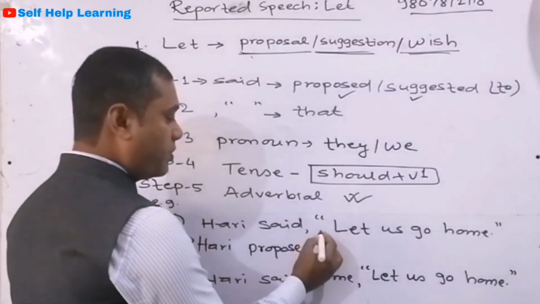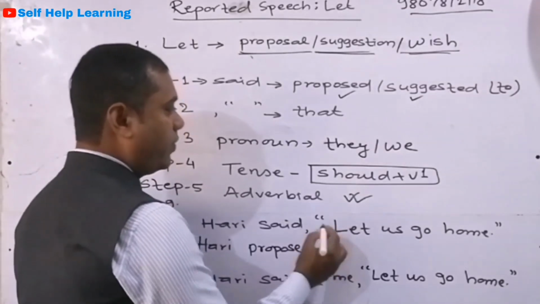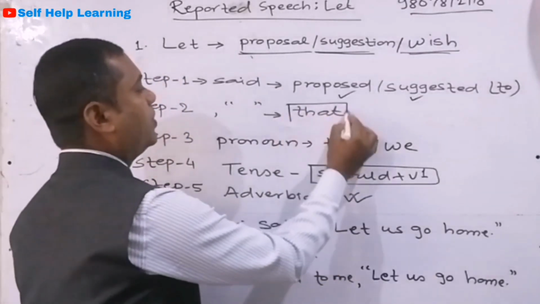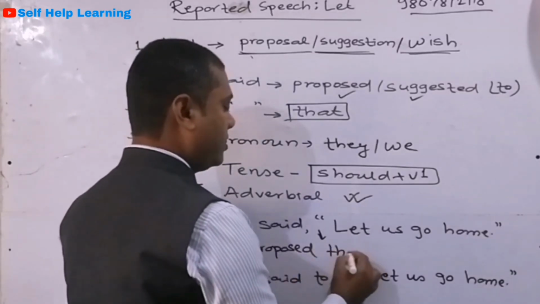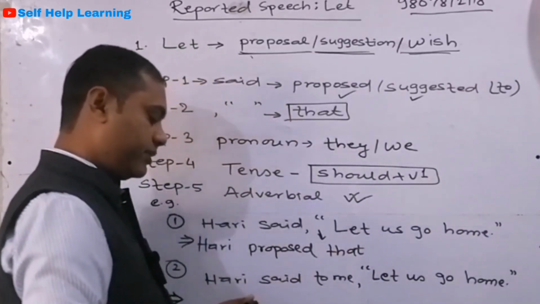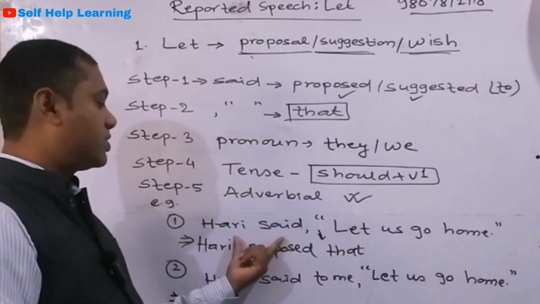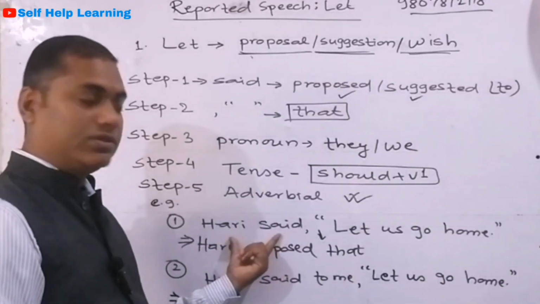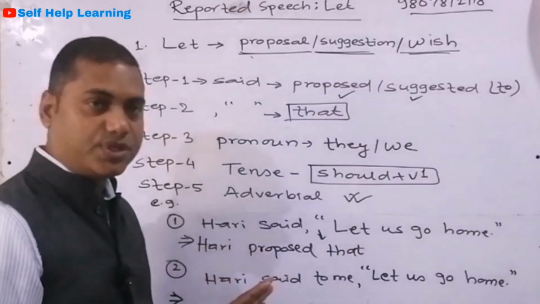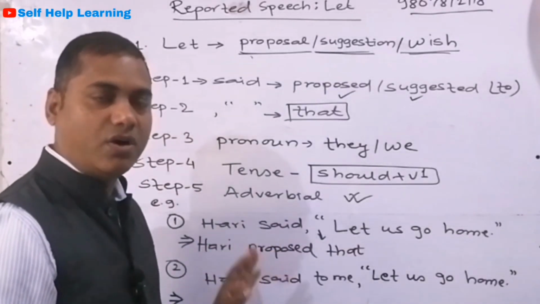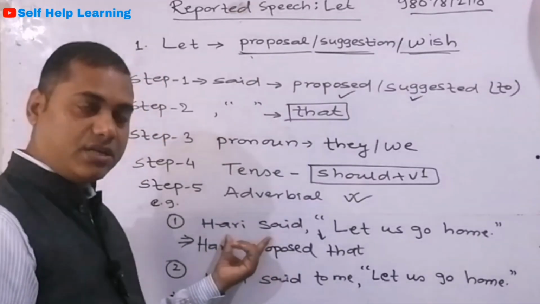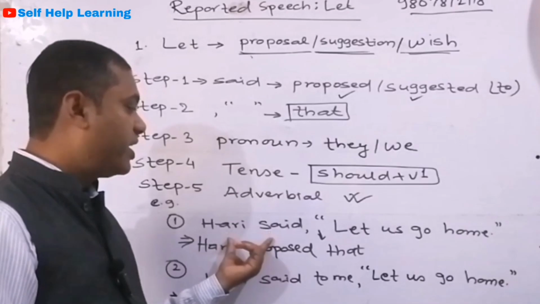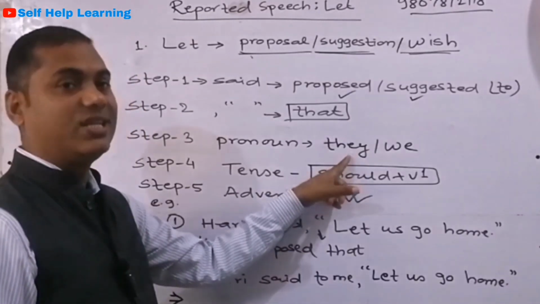Now instead of comma and inverted comma, what are we going to do? We are going to use that. So Hari proposed that. Now see, is there a first person pronoun in the reporting verb? Hari said, there is no first person pronoun like I or we or us or me. Got it? So if there is no first person pronoun in the reporting verb, we are going to use they.